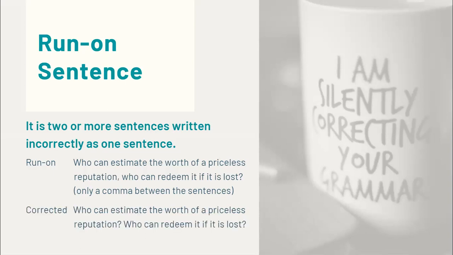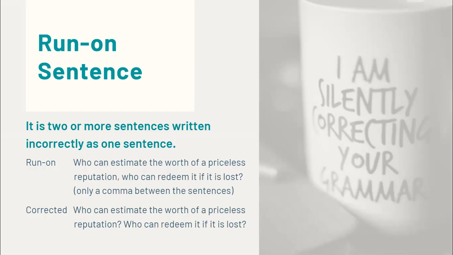"Who can estimate the worth of a priceless reputation? Who can redeem it if it is lost?" Okay, so here it sounded correct compared to the first one, which was still a run-on with only a comma in between the sentences. Here are two questions first joined together, separated only by a comma.